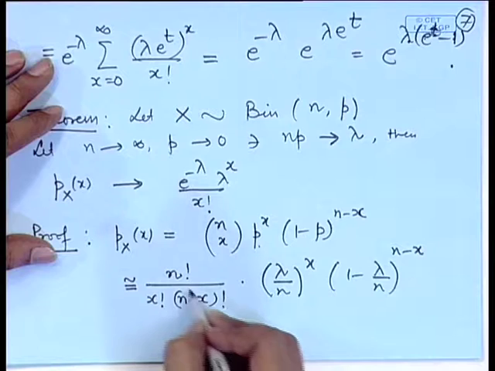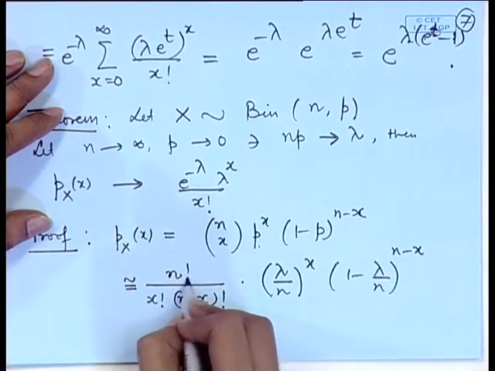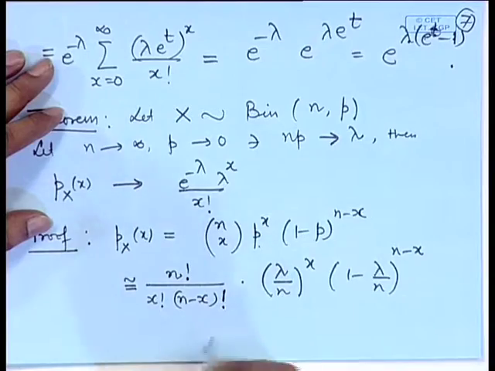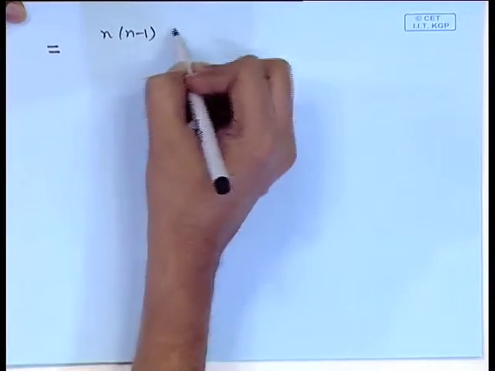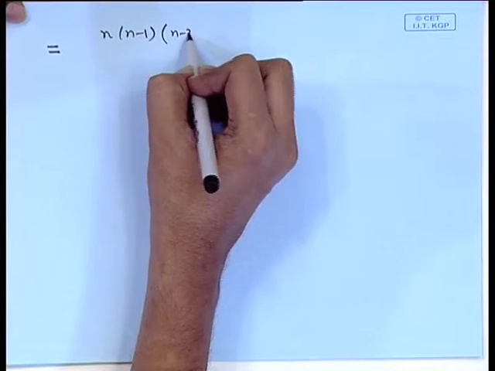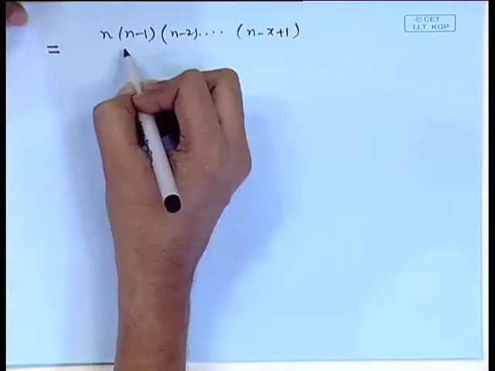Once again, in order to take the limit, we have to look at n tending to infinity. Here factorials are involved, so we have to simplify these terms. We can write it as n into (n minus 1), (n minus 2) up to (n minus x plus 1).